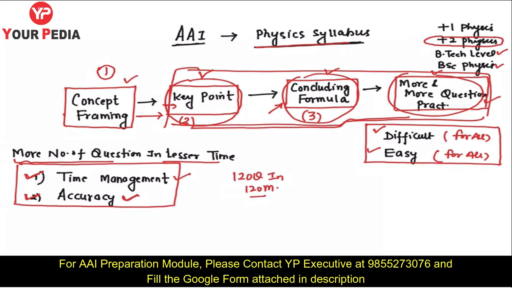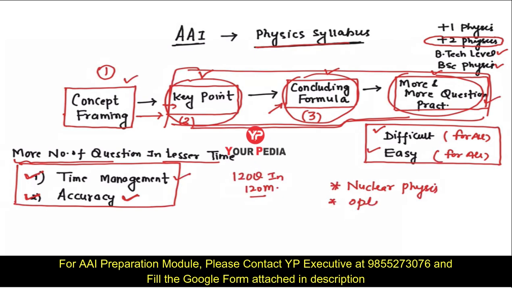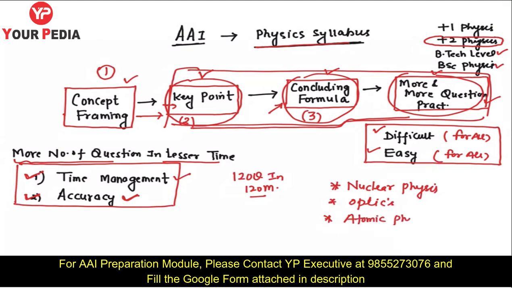Fine. Now, what topic do we need to choose? We cannot be choosy, because every year he focuses on a different domain. In some years he has put more questions, especially if I talk about 12th physics, on nuclear physics, right? Sometimes he has put more questions on optics, including wave optics and ray optics. Sometimes more questions about atomic physics. Sometimes more questions about EM waves, electromagnetic waves. Sometimes more questions about electromagnetism.